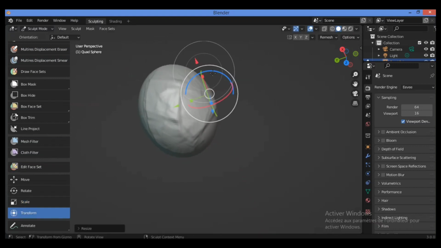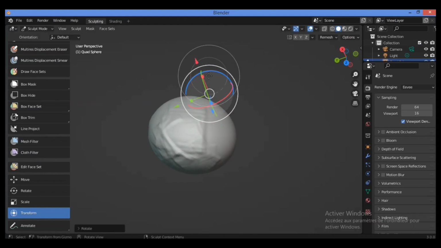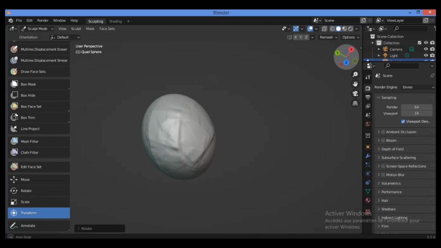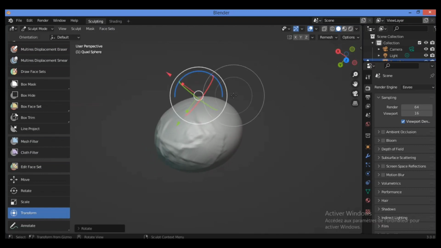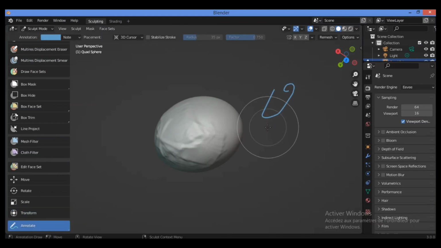Transform can also do different operations at the same time to transform it. The annotate tool allows you to add some notes over here, for example, to type 35 millimeter.